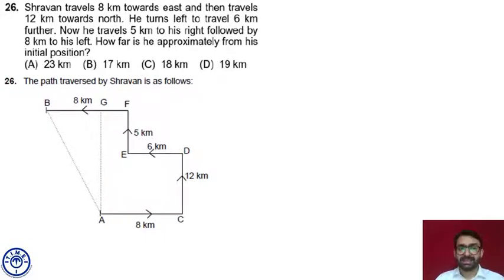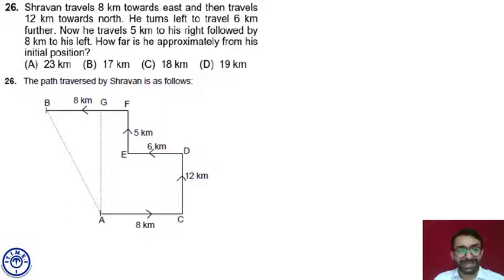Now the question is asking, what is the approximate distance between the initial position and the final position? How far is he approximately from his initial position? So we have to find the distance between A and B. We have just discussed that if the distance is not in a straight line or not perpendicular to the starting point, we have to use the Pythagoras theorem. So let's draw a line AG which is perpendicular to BF.